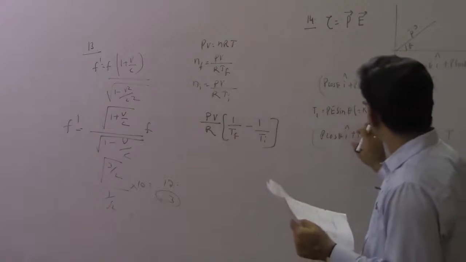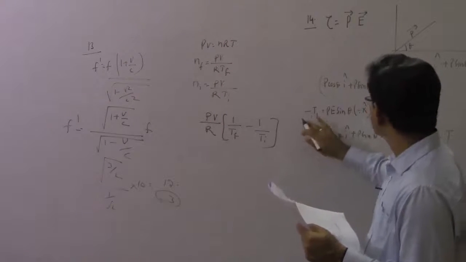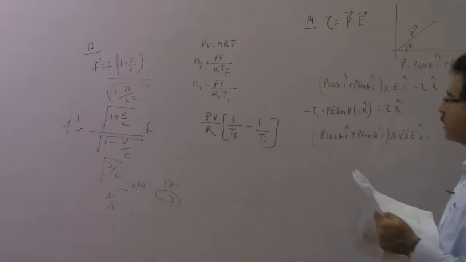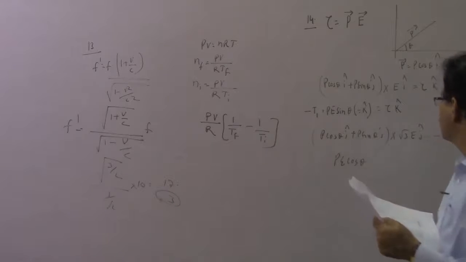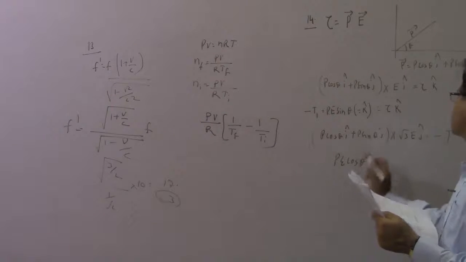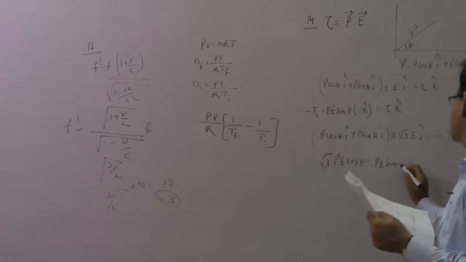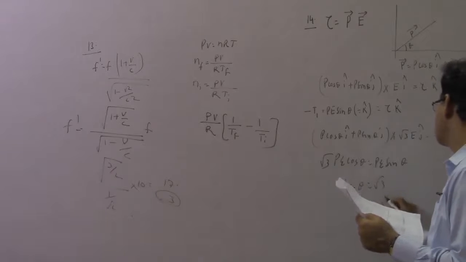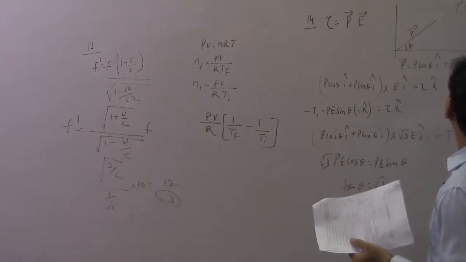Now last time, you could have shifted this minus here. If you shifted this minus here, minus T1 will give you this result, right? So now if you cross this, i cross j will give you a k. So this is P E cosine of theta, and that will be equal to this term, P E sine theta. There is a root 3 term here, let me not forget that. Root 3 P E sine of theta. So tan theta is equal to root 3. So theta is equal to 60 degrees. What is the concept? Torque is P cross E.